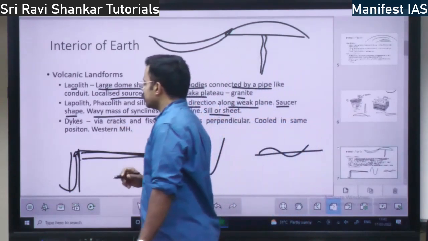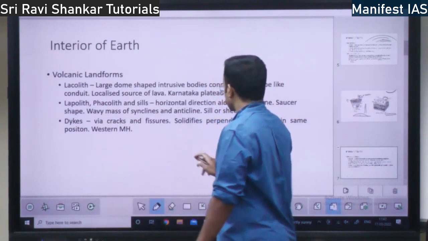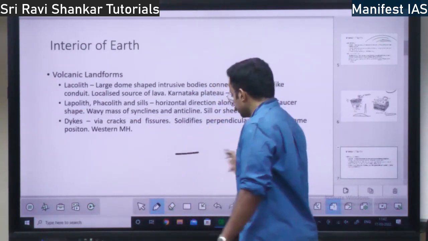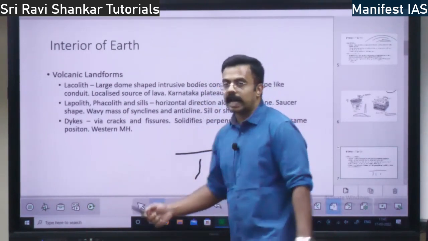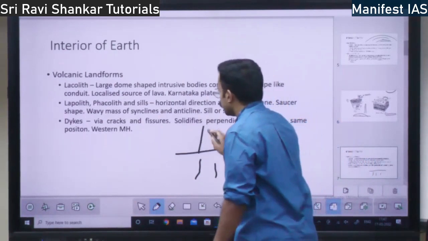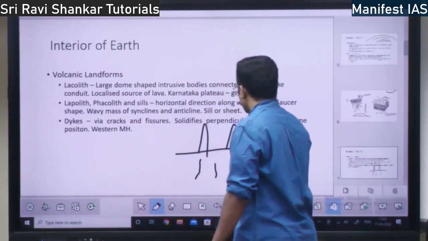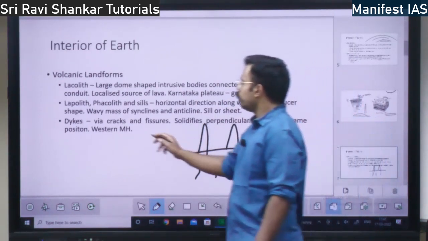Then you have dikes. Dikes means, if suppose this is earth, there will be a lot of cracks. Within these cracks, the magma will come out and there will be dikes forming like this. Right? Our vertical bodies projected outside the earth are called dikes.